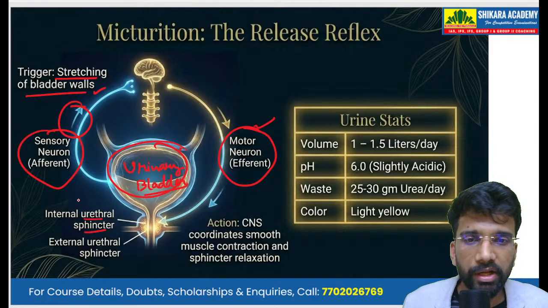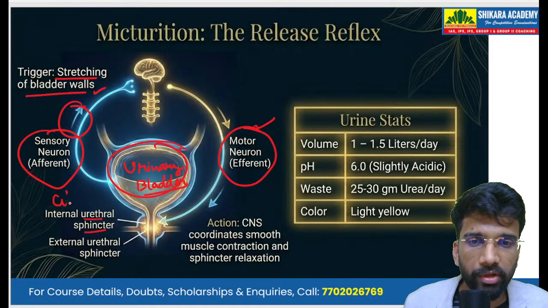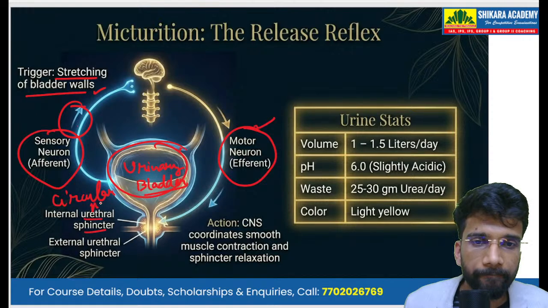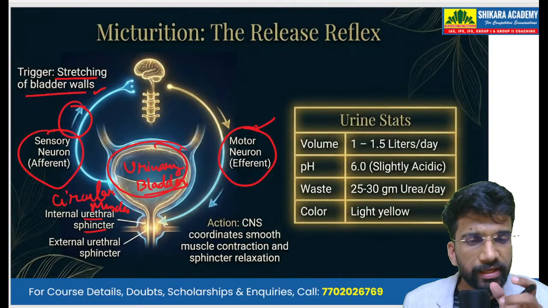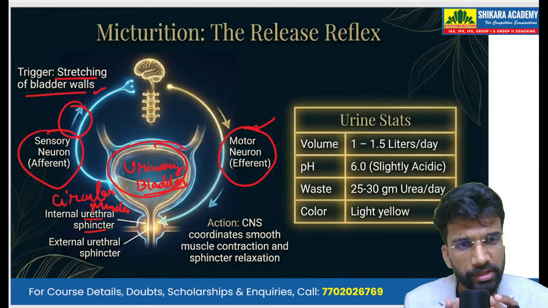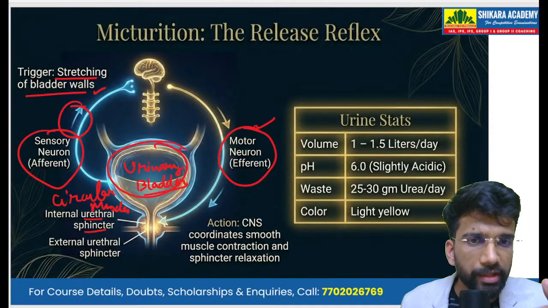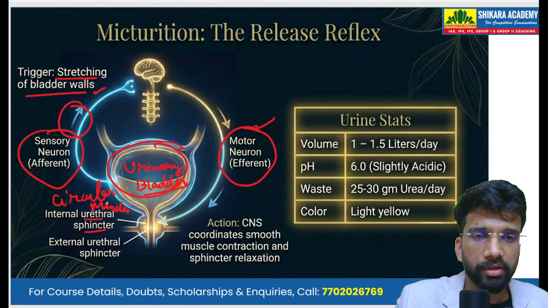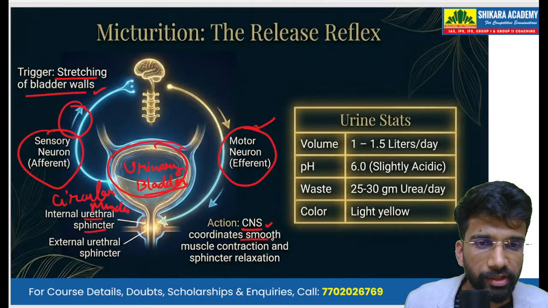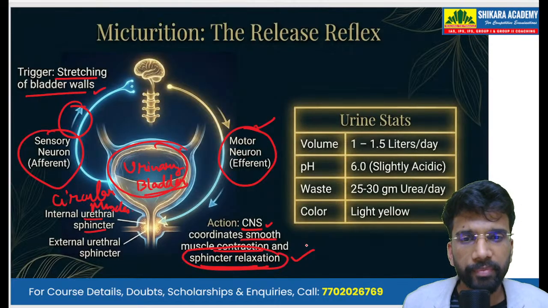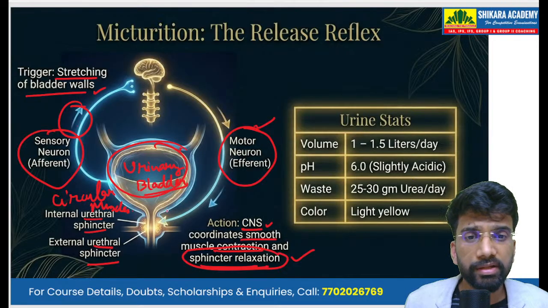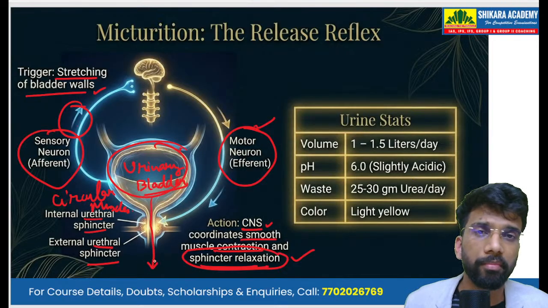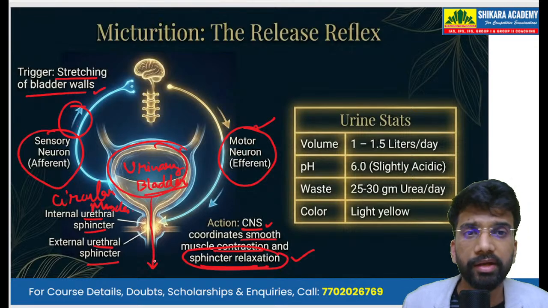Now the sphincter is a circular or round muscle. And the sphincter muscle then relaxes. And when this sphincter muscle relaxes, the urine is passed out of the body. So the CNS coordinates the smooth muscle contraction and the relaxation of the sphincter. When the urethral sphincter is relaxed, the urine moves out and the bladder gets emptied.